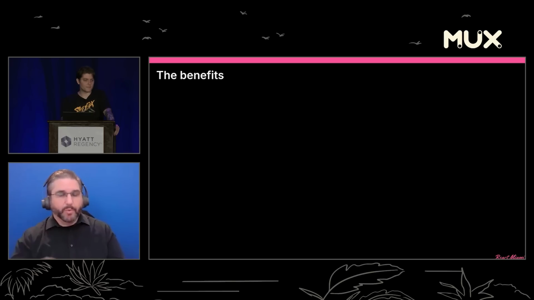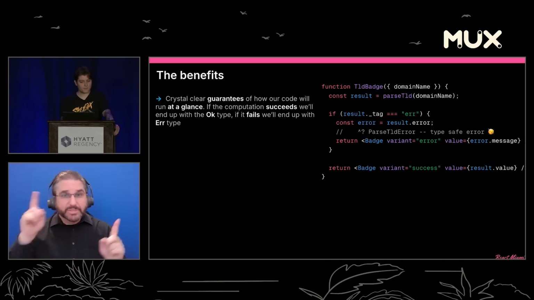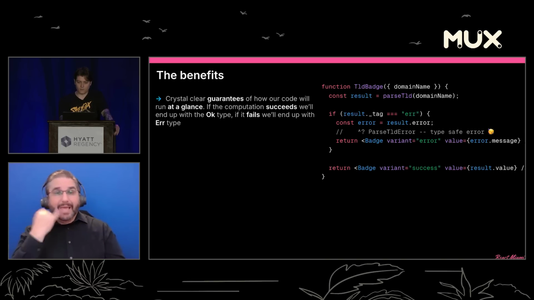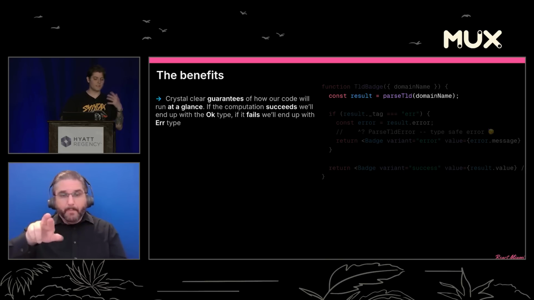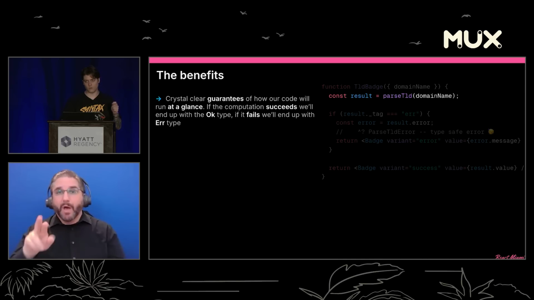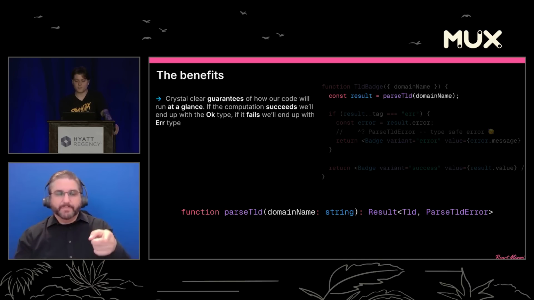So what are the benefits of the result type? Well, we get crystal clear guarantees of how our code will run at a glance. If the computation succeeds, we'll end up with the OK type. If it fails, we'll end up with the error type. And if we were to zoom in here on parseTLD, and this is a function that returns a result, if we were to open up our hover docs in VS Code or Neovim, we would see a type definition that looks like this. parseTLD is a function that takes a string and returns a result that if it succeeds, we get a TLD, and if it fails, we get a parseTLDError.